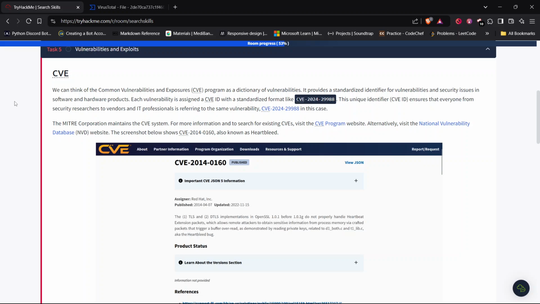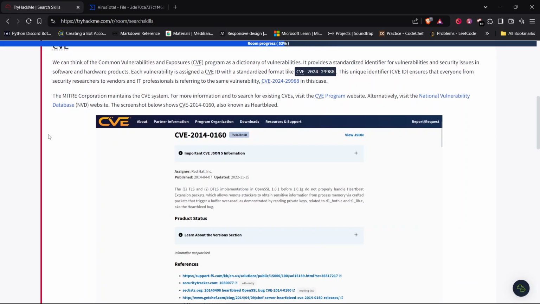We can think of Common Vulnerabilities and Exposures, the CVE program, as a dictionary of vulnerabilities. It provides a standardized identifier for vulnerabilities and security issues in software and hardware products. Each vulnerability is assigned a CVE ID with a standardized format, for example CVE-year-ID. This unique identifier ensures that everyone, from security researchers to vendors and IT professionals, is referring to the same vulnerability.